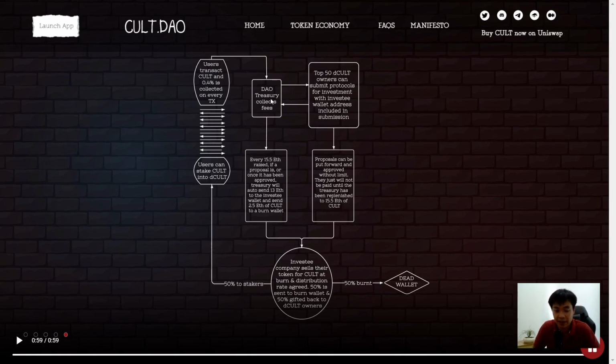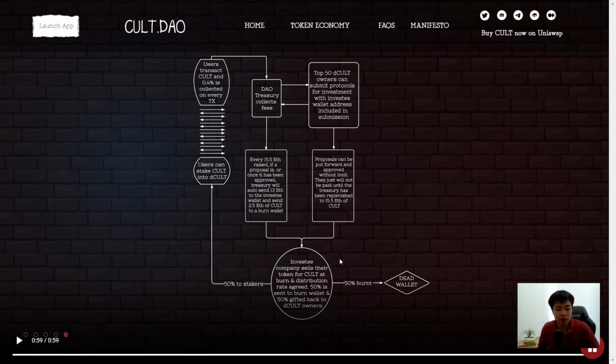They have crazy tax, but in terms of burn mechanism, I would say this has one of the best, because it incentivizes the investors to submit and vote for more proposals, because we get a 50% burn for each proposal carried out. So it incentivizes more proposals to use the treasury funds to burn more. It's very genius actually.